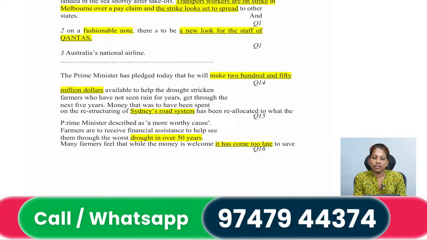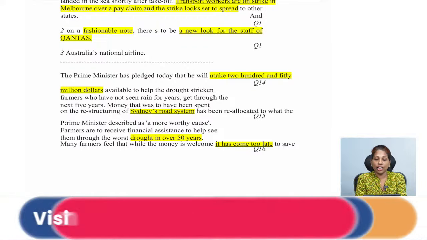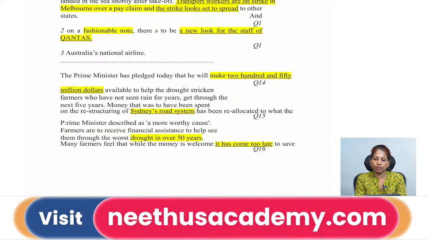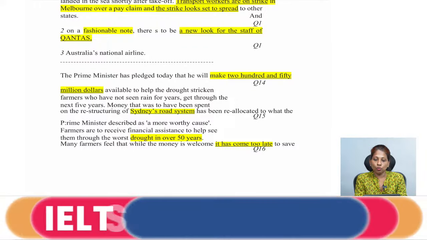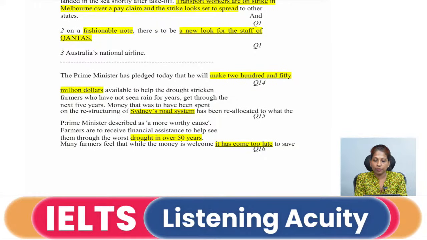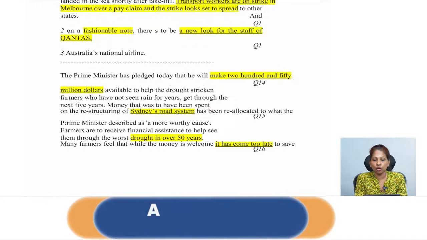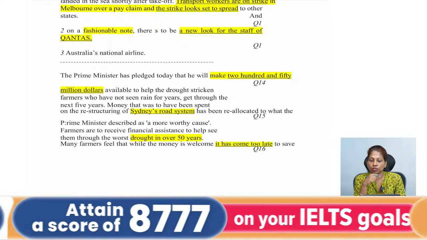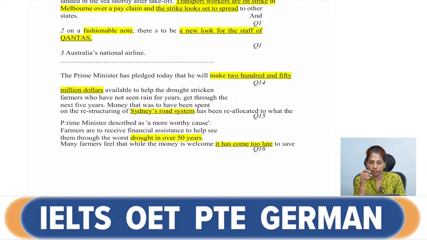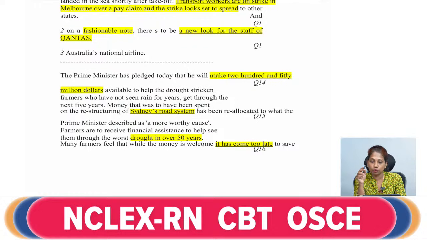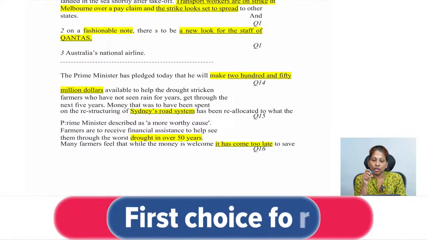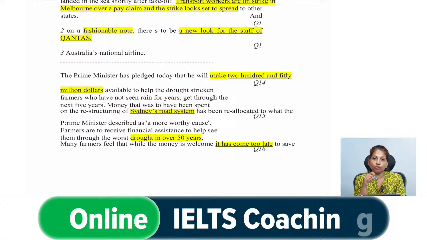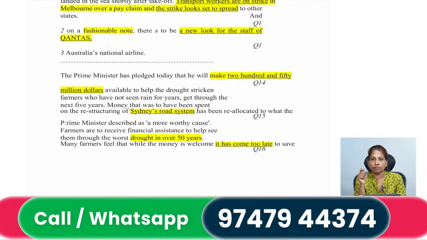So, money that was to have been spent on the restructuring of Sydney's road system has been reallocated to what the Prime Minister described as a more worthy cause. So, now we had noted the word reallocated when we were reading the questions. When you were looking at the questions, you will definitely mark that word reallocated, right. So, what was the money for? The money was actually for restructuring what? Restructuring Sydney's road system, right.